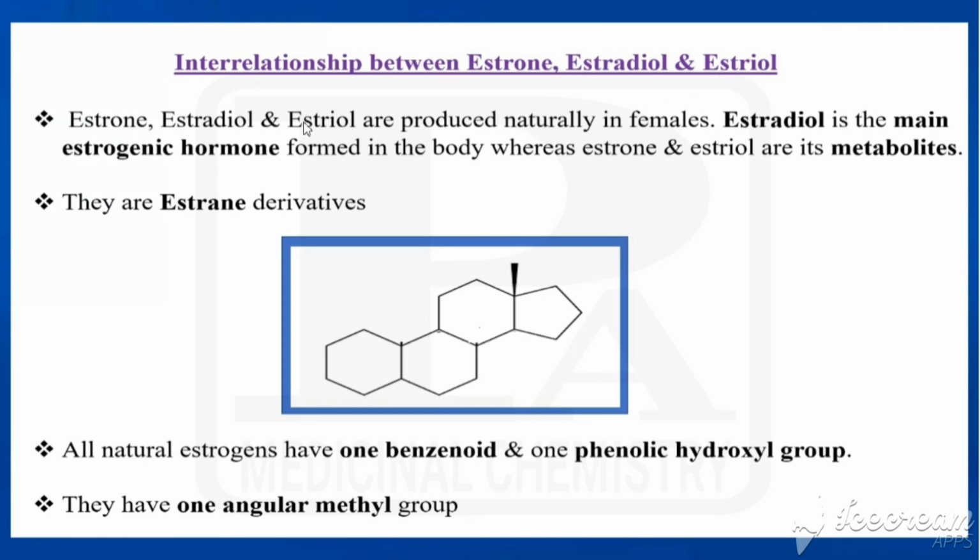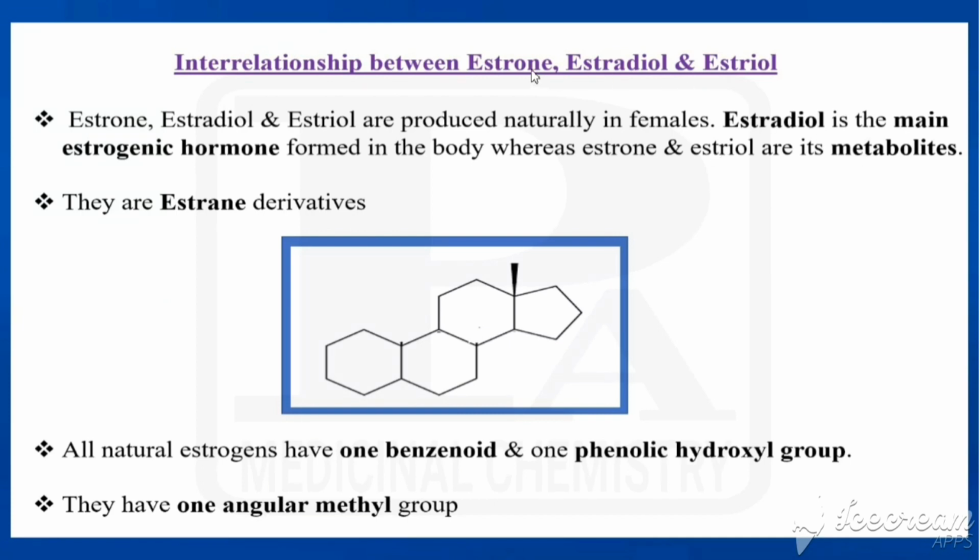From females we are getting... So these are produced naturally in females. But comparing those three, which one is the main one? That is called estradiol. The others are metabolites of estradiol. So estrone, estradiol and estriol are produced naturally in females. In that, estradiol is the main estrogenic hormone formed in the body, whereas the other two, estrone and estriol, are its